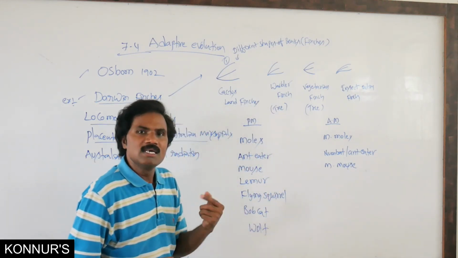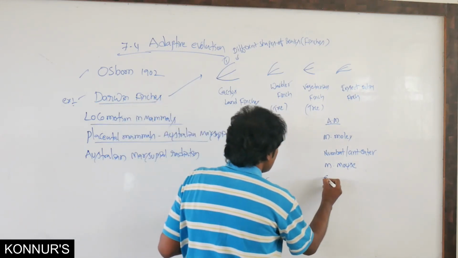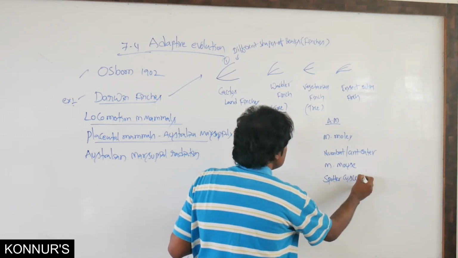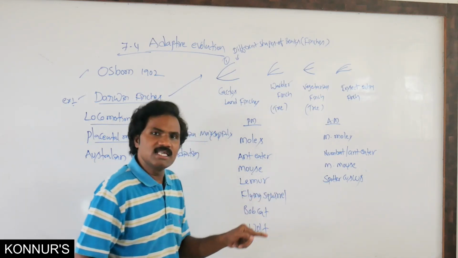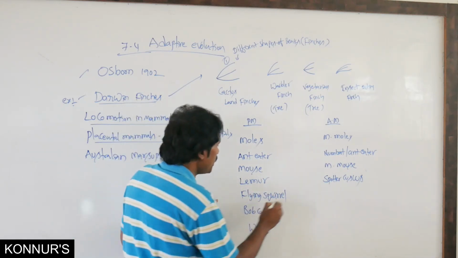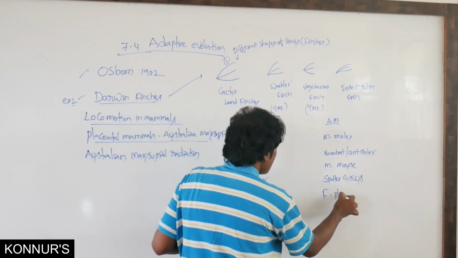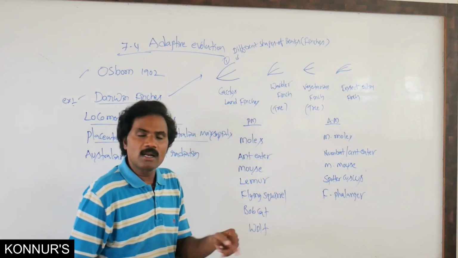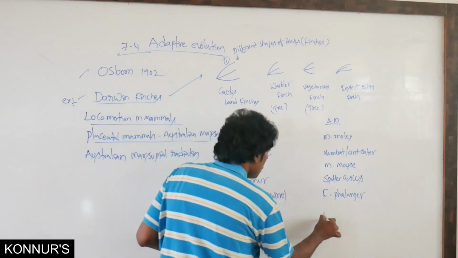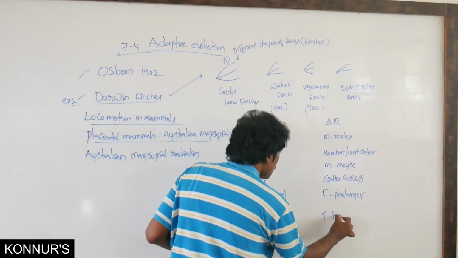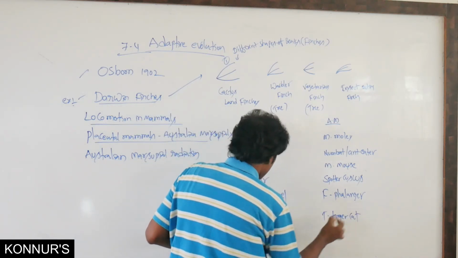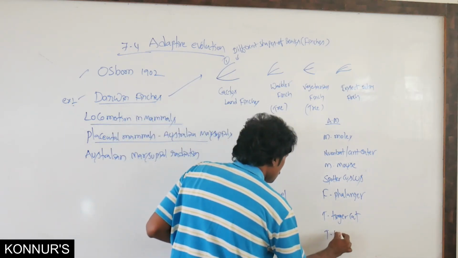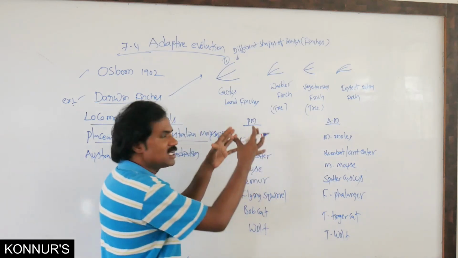Then lemur, the spotted cuscus. Then flying squirrel, the flying phalanger. Bobcat, the Tasmanian tiger cat. Wolf, the Tasmanian wolf and all. Like this it is present.